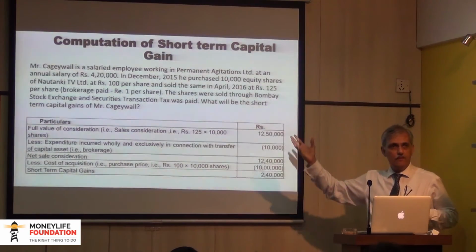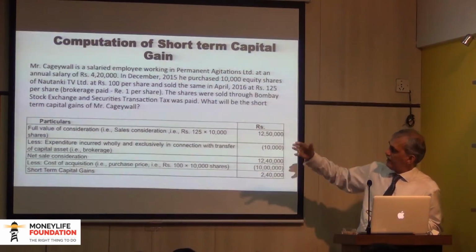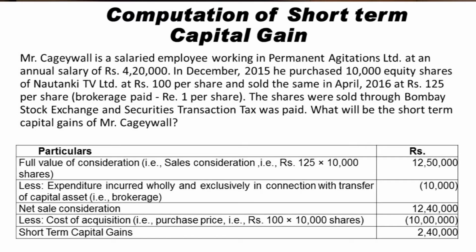Let's look at an example of short-term capital gains. Mr. Kejriwal is a salaried employee working in Permanent Agitations Limited at an annual salary of 4,20,000. In December 15, he purchased 10,000 shares of Nautanki TV Limited at 100 per share and sold the same in April 16 at 125 per share. Brokerage paid was 1 rupee per share. The shares were sold through the Bombay Stock Exchange and STT was paid. All of you know what STT is, Securities Transaction Tax.